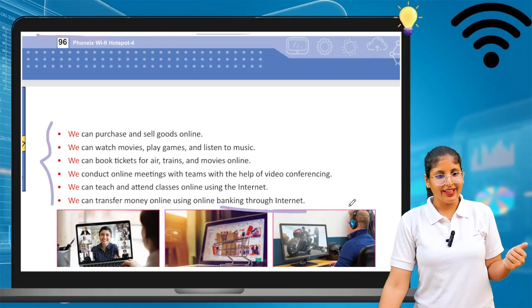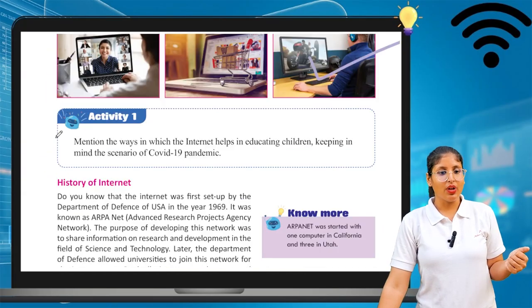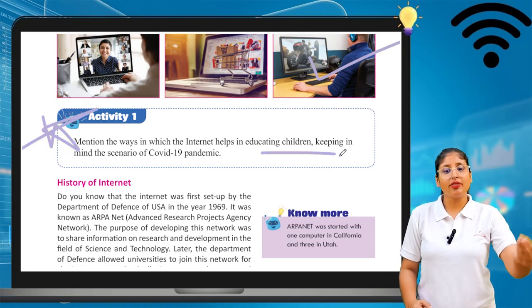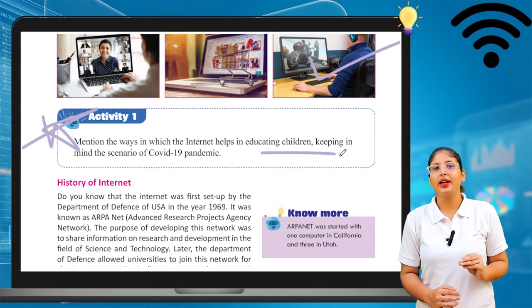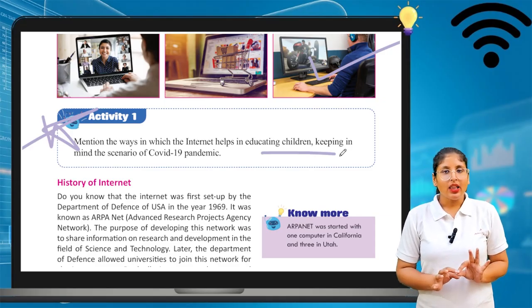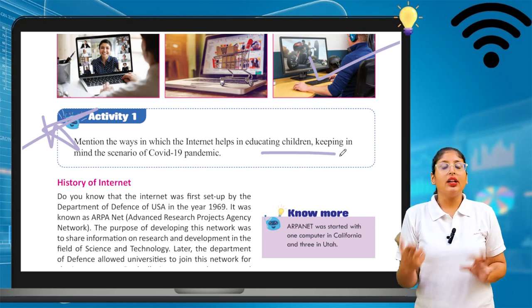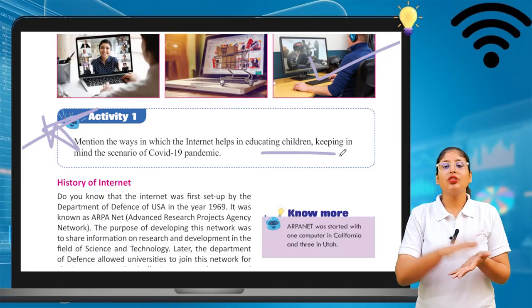That's important. See, nowadays we do one activity for you. Mention the ways in which the internet helps in educating children, keeping in mind the scenario of the COVID-19 pandemic. In 2020, COVID-19 comes. Now, how do children get education with the help of internet?